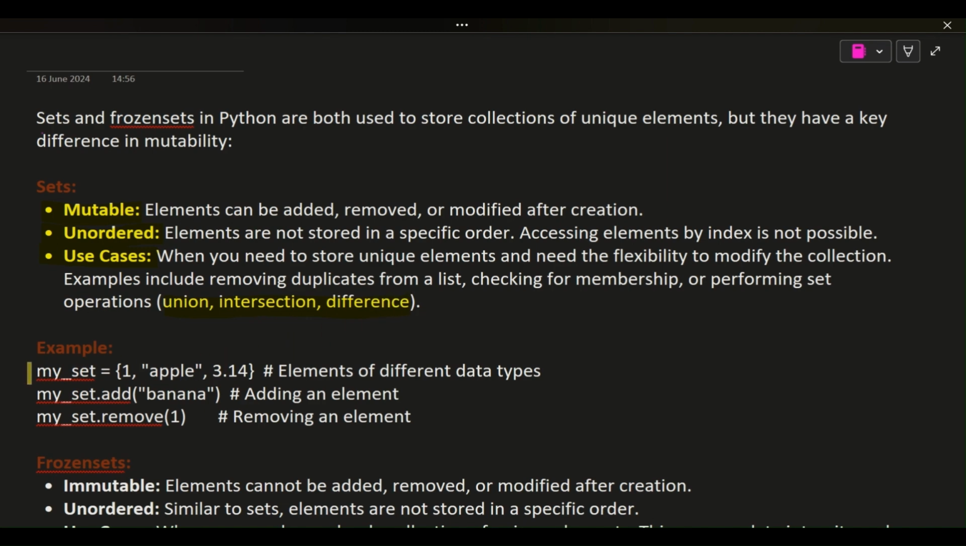Example. Python. my_set = {1, apple, 3.14} # elements of different data types.